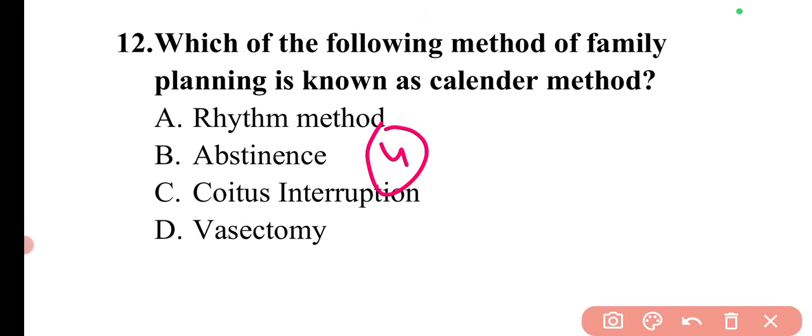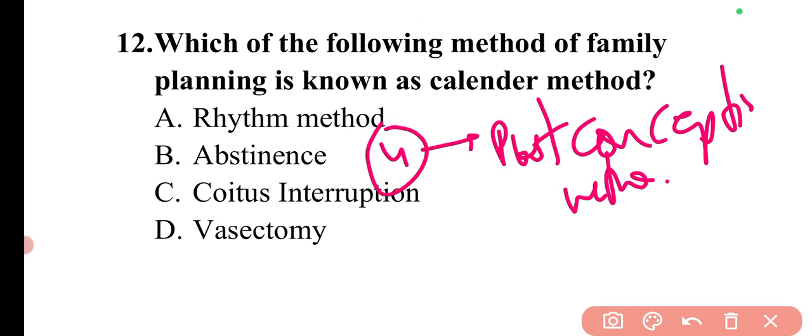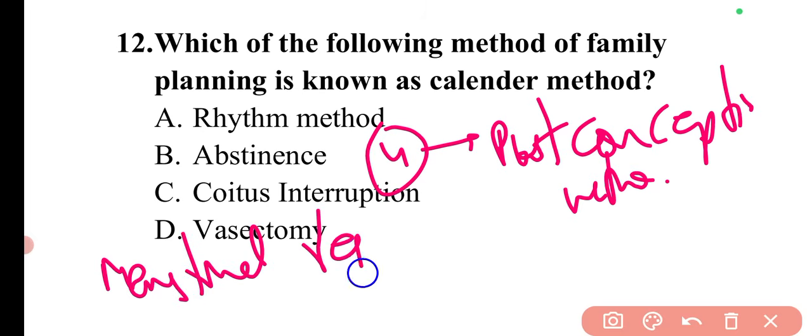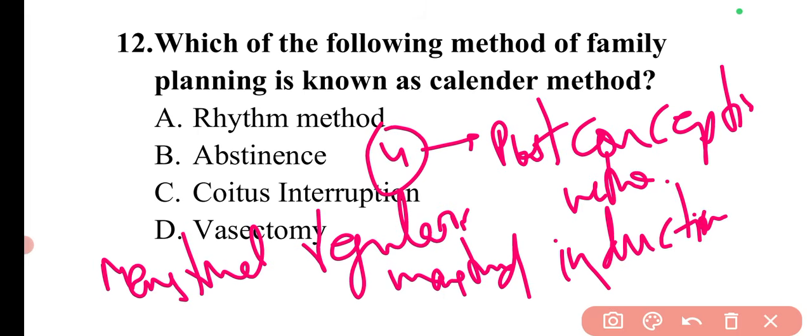Then the other type is post conception methods. These include menstrual regulation, menstrual induction, and abortion. So these are the different examples of post conception methods.